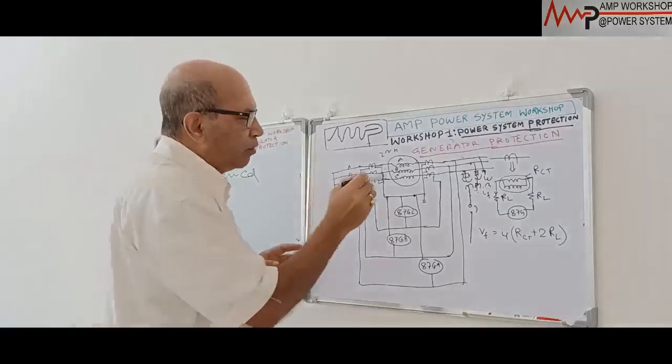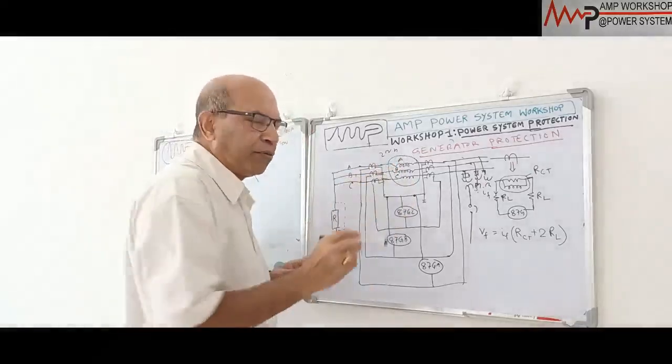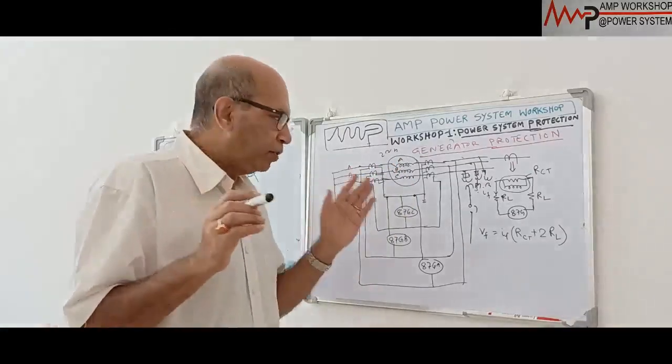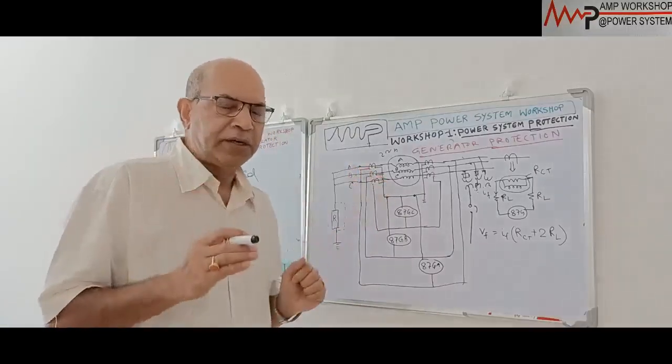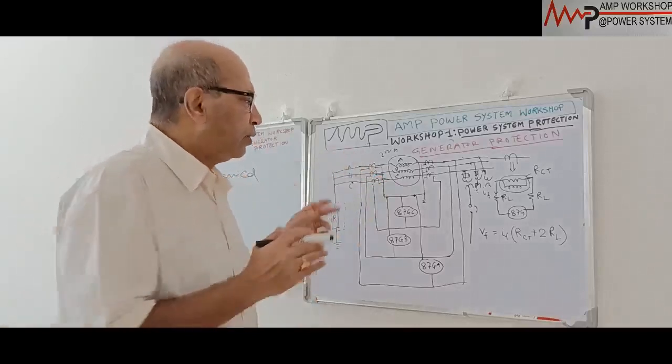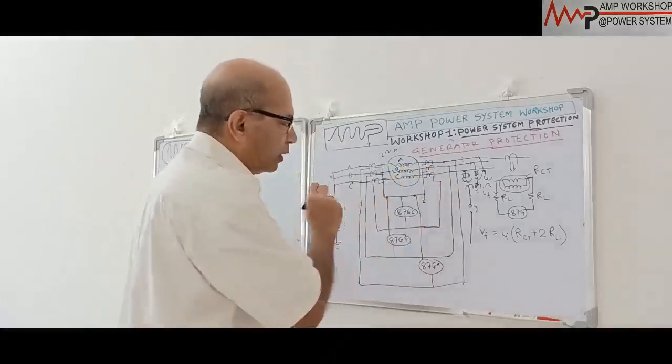I have drawn the circuit; this is a generator with three windings A, B, C. This generator is to be provided with differential protection. Suppose the generator size is above 750 kVA, say a 5 megawatt, 5 MVA generator, so we have to put the differential protection. This is the generator winding. Now the generator has two sides: one is the line side, another is the neutral side.